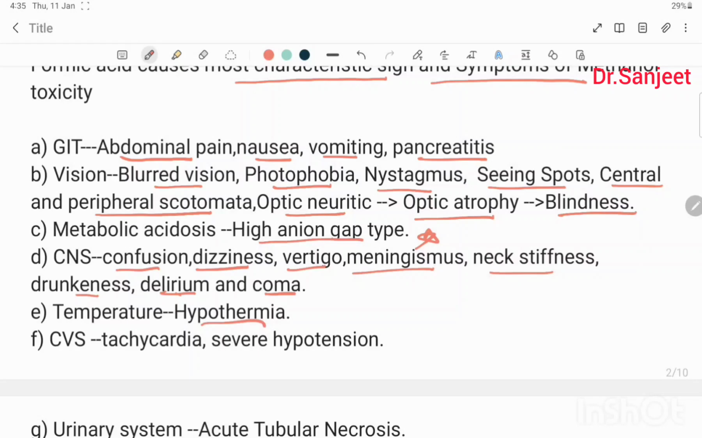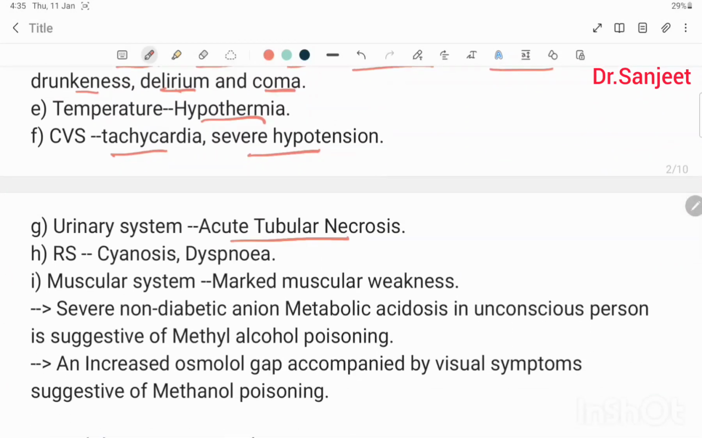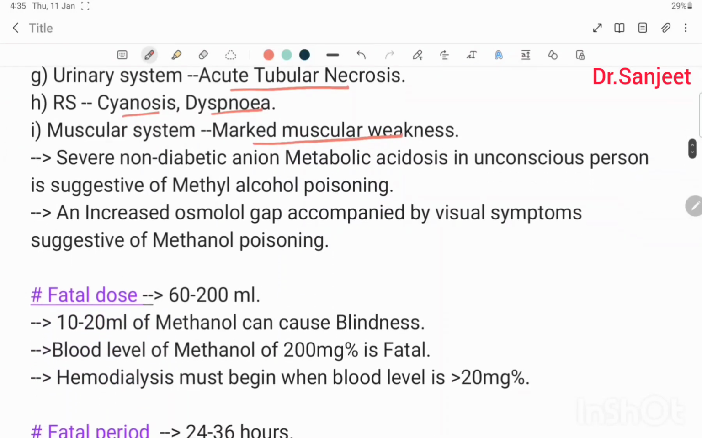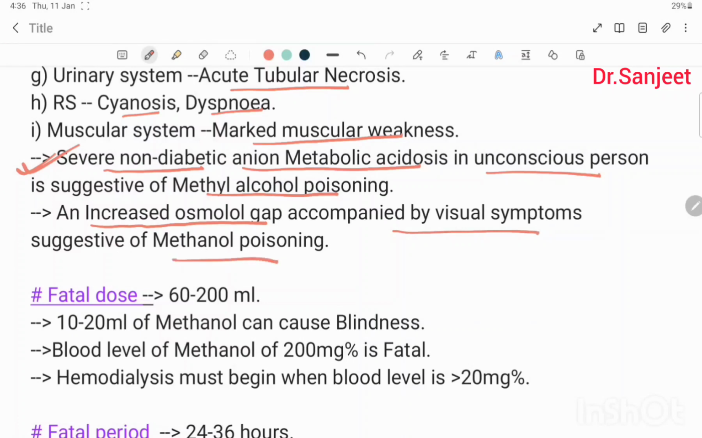Temperature: hypothermia, severe tachycardia and severe hypotension. Urinary system: acute tubular necrosis, respiratory cyanosis and dyspnea. Muscular system: marked muscular weakness. Then severe non-diabetic anion gap metabolic acidosis in unconscious person is suggestive of methyl alcohol poisoning. This is important feature. An increased osmolar gap accompanied by the visual symptom is suggestive of methanol poisoning.